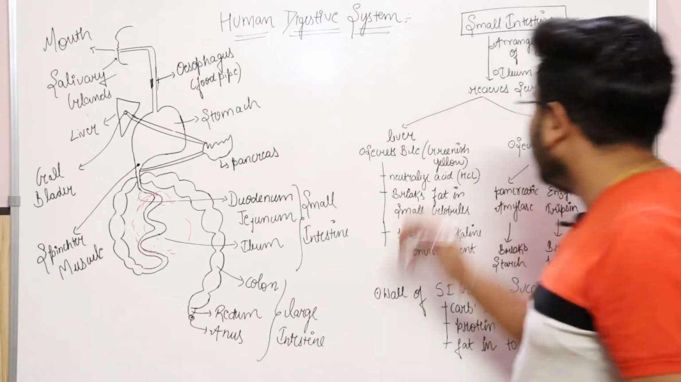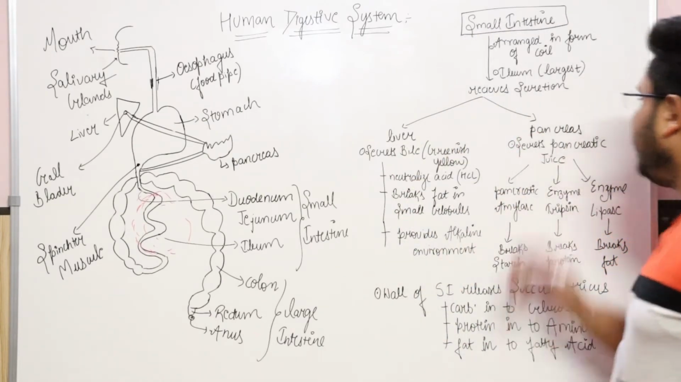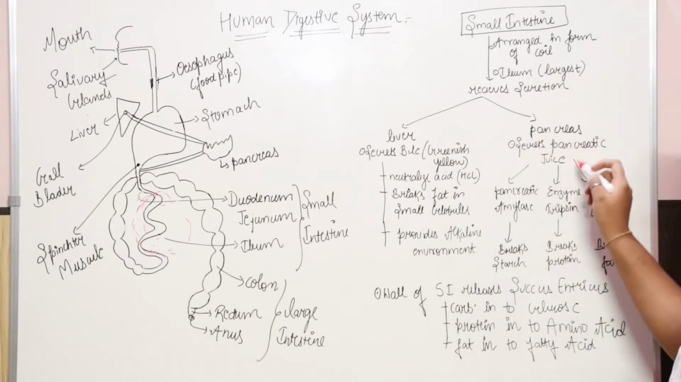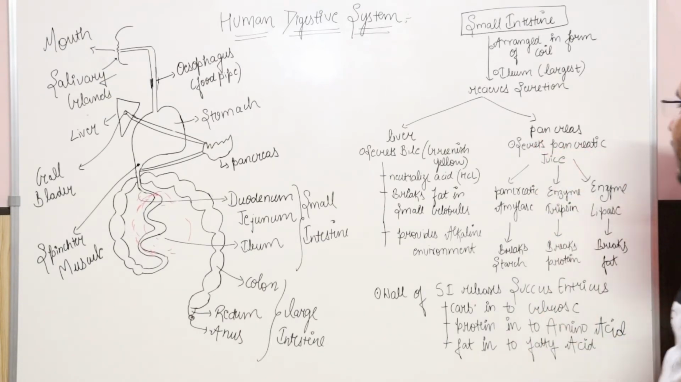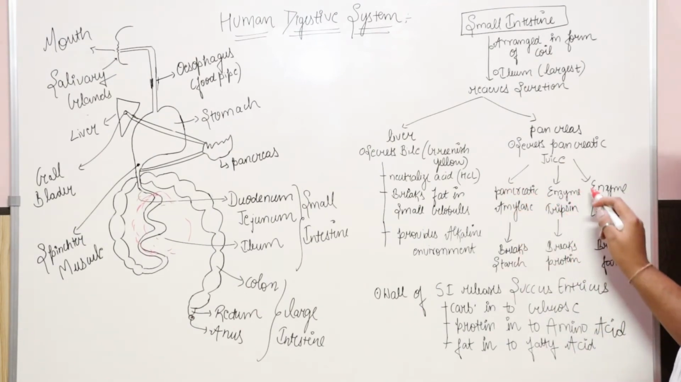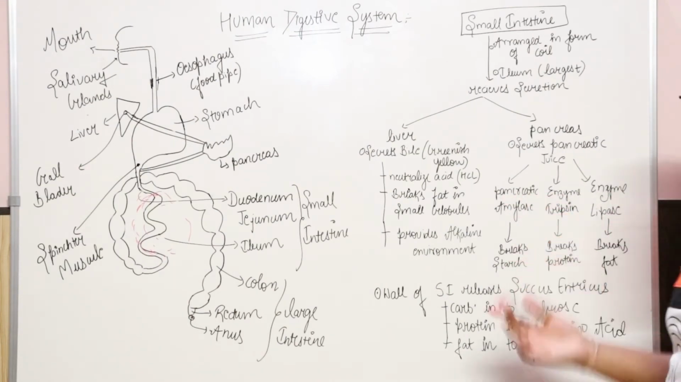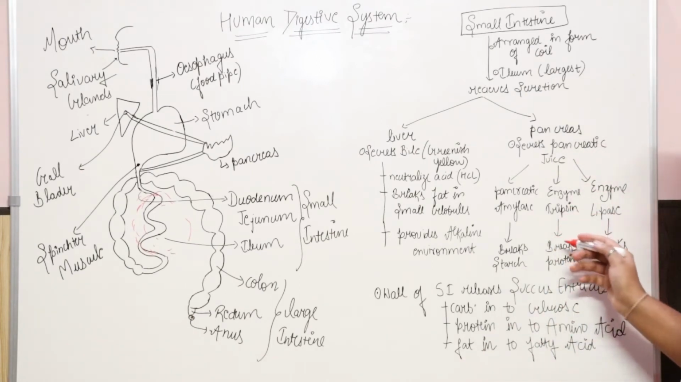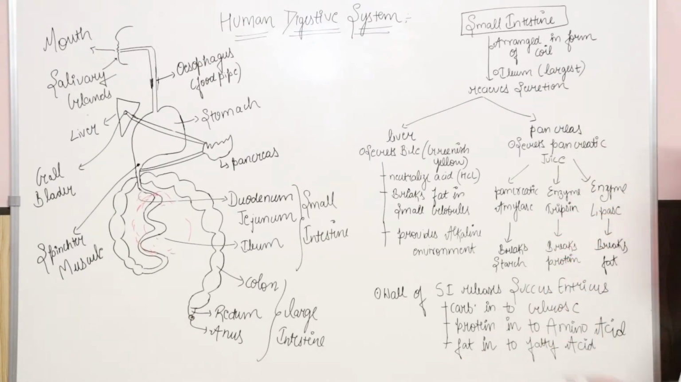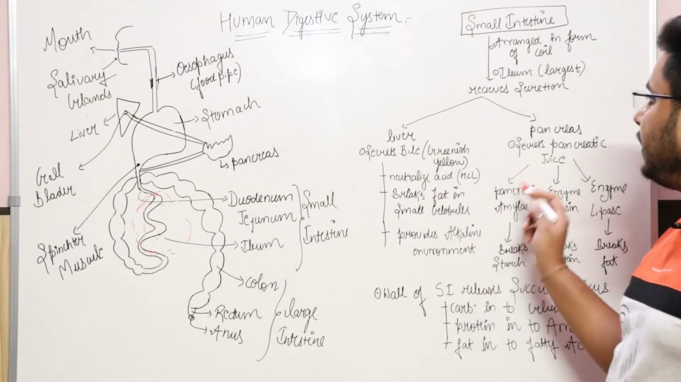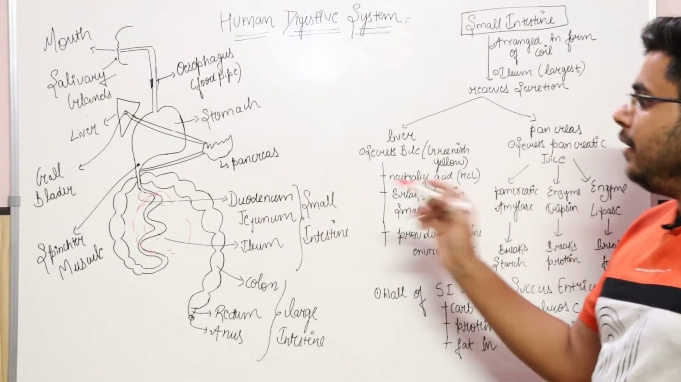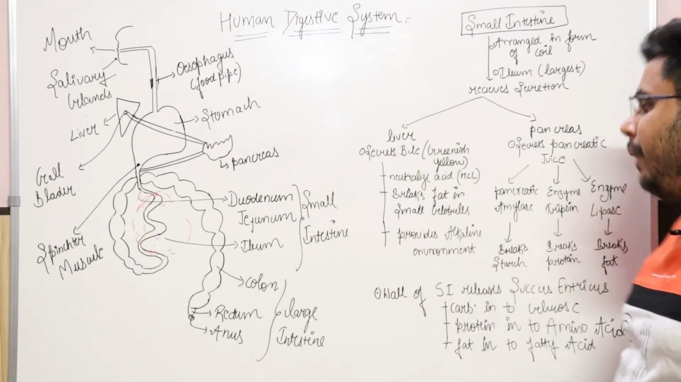Now let's see the pancreas. It secretes the pancreatic juice, which has three types of enzymes. The first is pancreatic amylase, then enzyme trypsin, and then enzyme lipase. Pancreatic amylase is responsible for breaking down the starch. Enzyme trypsin breaks down the protein into small molecules, and enzyme lipase is responsible for breaking down the fats. So these are the two types of secretions that the small intestine receives from the liver and the pancreas.